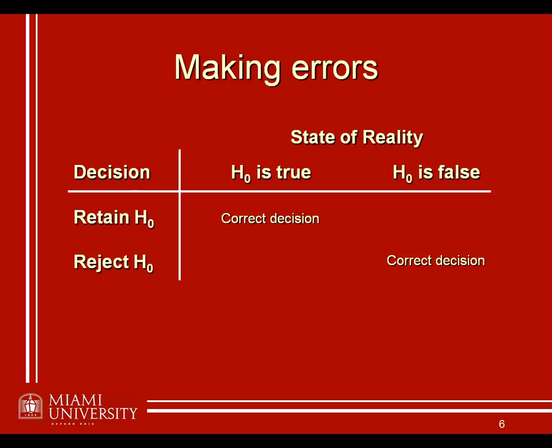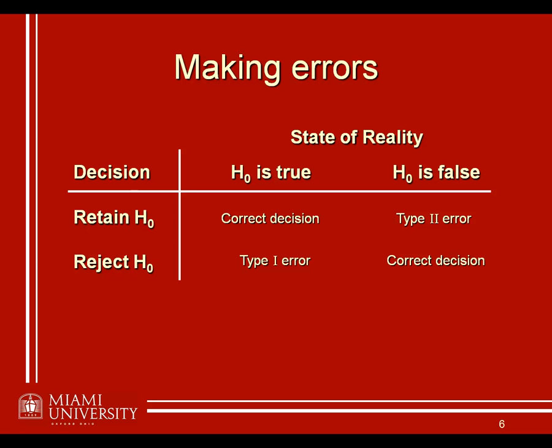Well, that means that there's two different types of errors that we can make. If we reject the null hypothesis, when it was in fact really true, that's what we call a type 1 error. Now the other type of error that we can make, a type 2 error, creatively enough, is if we retain the null hypothesis when it was really false. So we failed to reject it, but we should have. It was really false. Now, these are the two different types of errors that we can make.